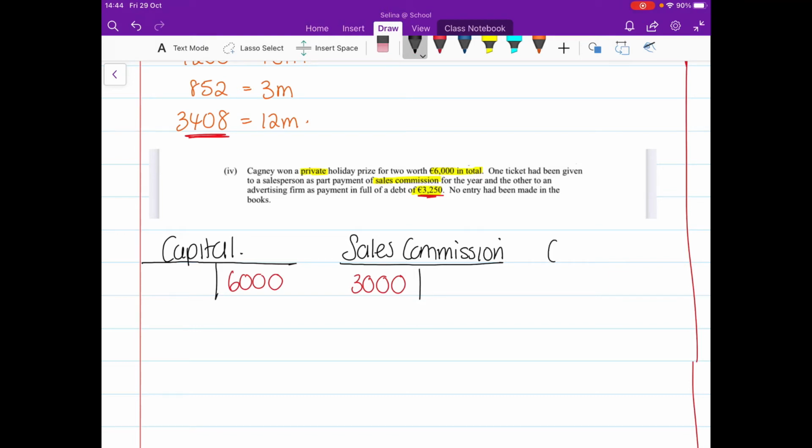Someone we owe money to is a creditor. Okay, so we're going to go open creditors, and we're going to reduce the creditors down. We need to reduce the creditor down by the full amount that we owed them. Okay, so that's €3,250. We're decreasing the creditors. Okay, just a reminder of the liability rules there. And we're decreasing down the creditors by €3,250. 3,000 of that is the ticket, and the other €250 is discount received. Okay, so that's my fourth account here, discount received.